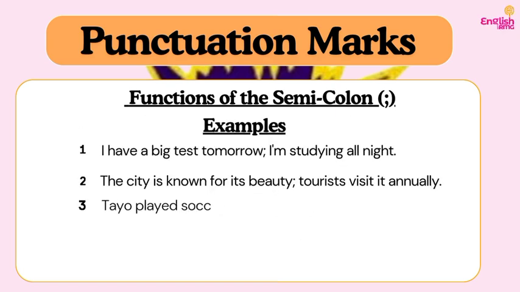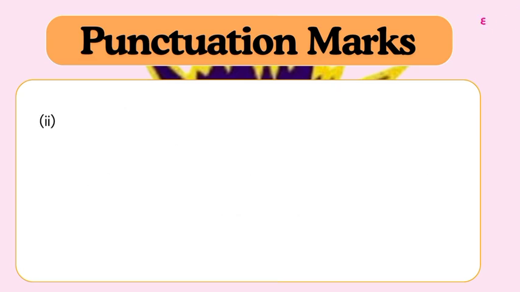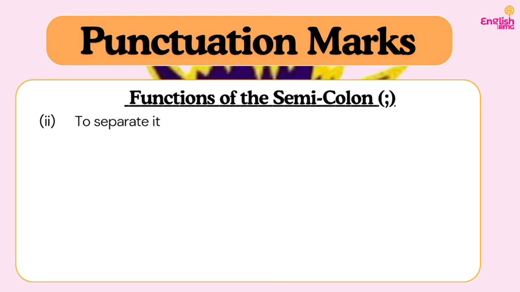Are you following? So example three, we have: Tayo played soccer; his sister played basketball. So as I was saying earlier, instead of saying Tayo played soccer and his sister played basketball, that would be correct as well. I'm using a conjunction, and. But if I don't want to use the conjunction and, I can use the semicolon.